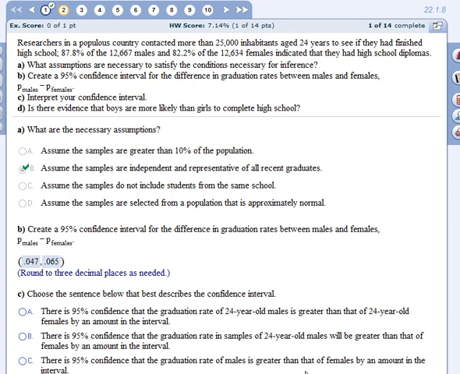Okay, so it's going to be A. There is 95% confidence that the graduation rate of 24-year-old males is greater than 24-year-old females by the amount in this interval. We can't say this. C is very similar to A, but we need to be talking only about 24-year-old males and females.